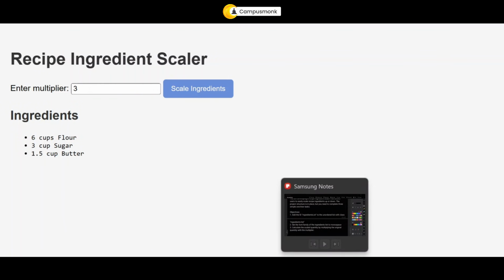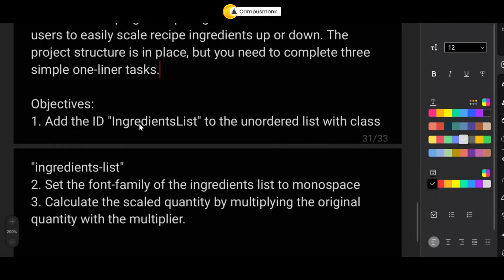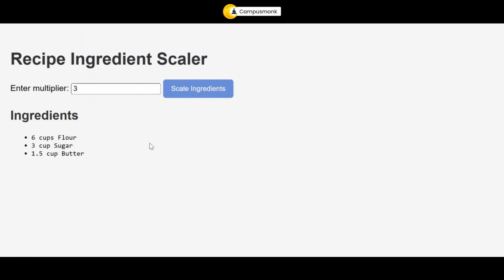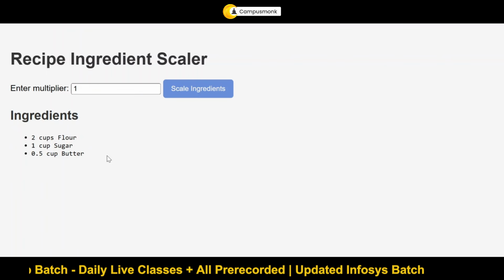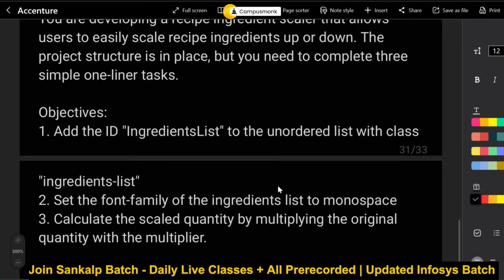The first criteria that they have given is basically add the ID ingredient list to the unordered list with class ingredient. That was an HTML thing that you had to do. This is the ingredient list. This was unordered, but now you have ordered it. Why do I say it is ordered? Because if you see, the numbers are decreasing. The higher one is on the top. How do I know that? If I put this back to 1, then 2, then 1, then 0.5. This is how it has been ordered. Initially probably it was unordered. So this is one question from HTML, CSS, JavaScript.